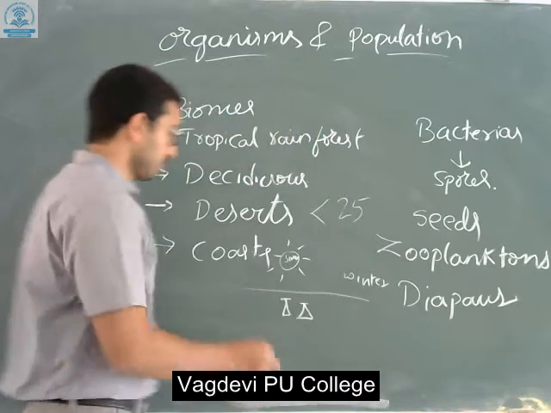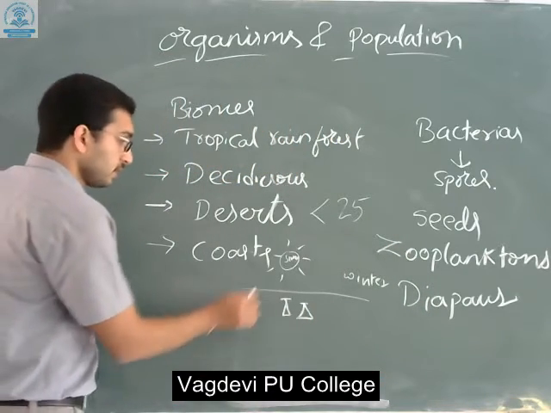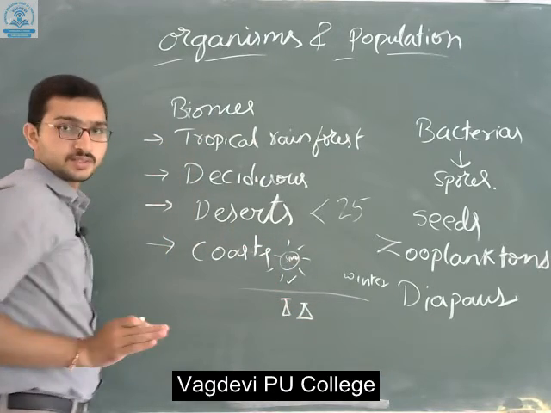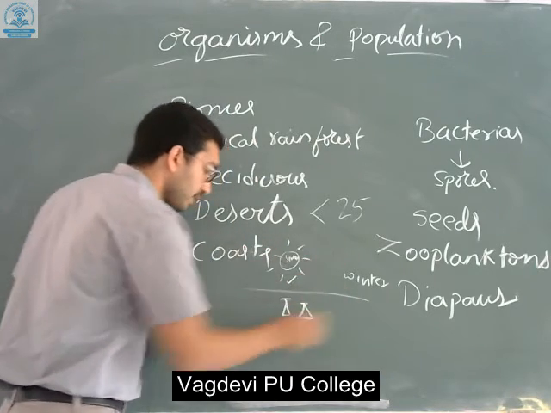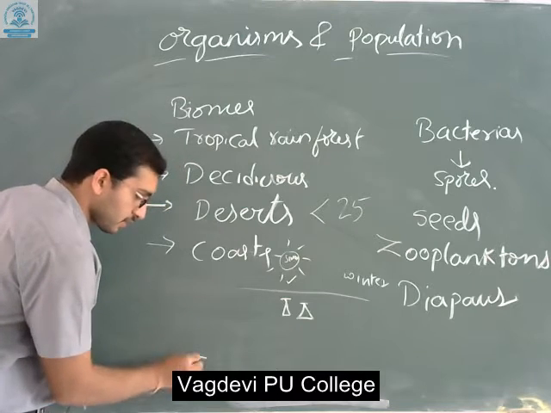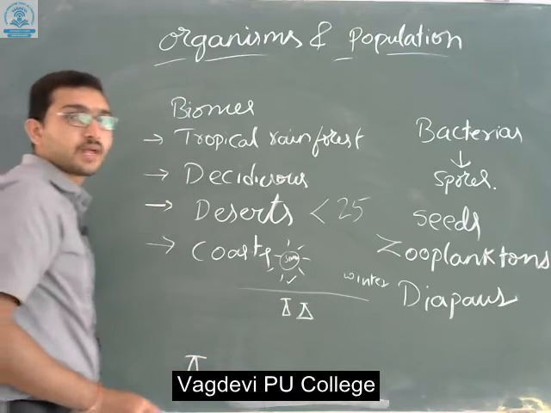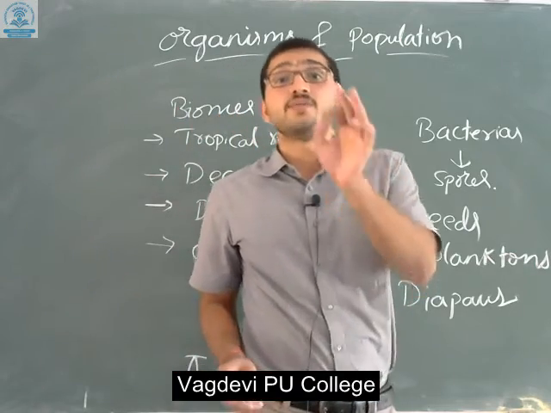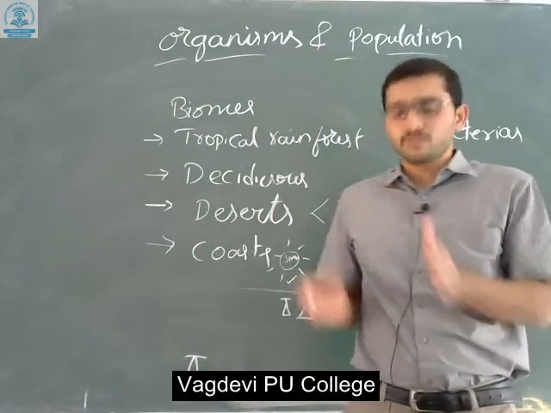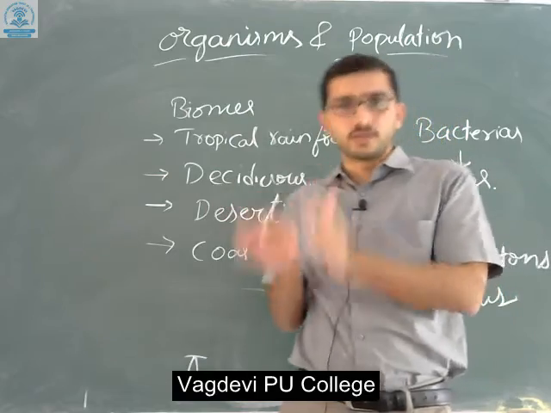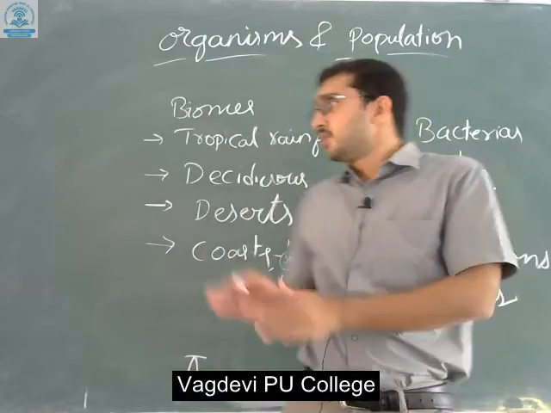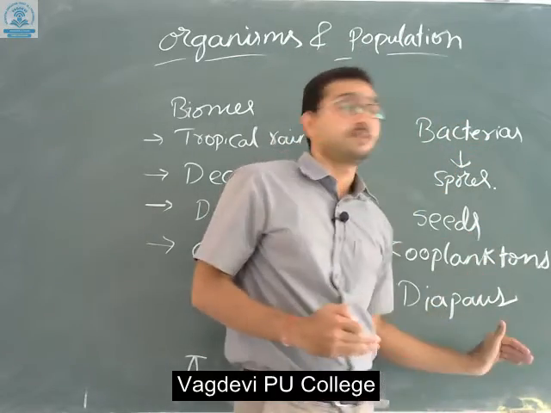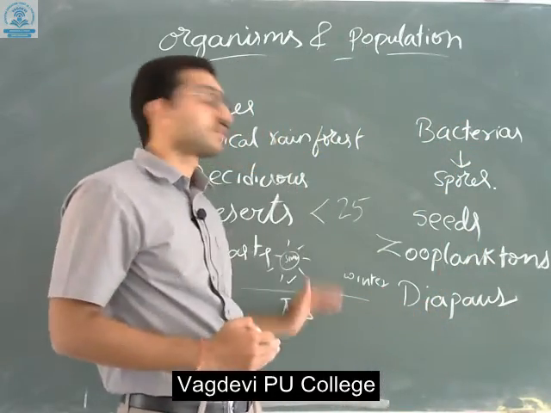I think it is not visible to you. Whenever the favorable condition is available, they will be in the growing condition. Whenever unfavorable conditions come, they will be in the suspended manner. Zooplanktons are small animal-like structures which are present in the water, very confined to small water bodies only. So due to the different climatic conditions, organisms have adapted to grow in various types of conditions.